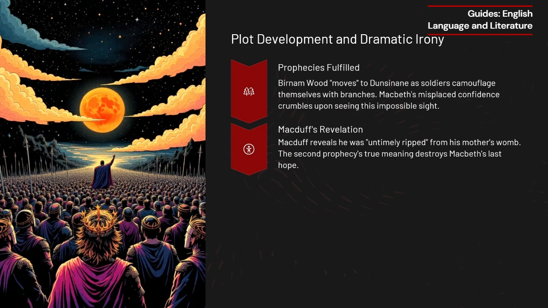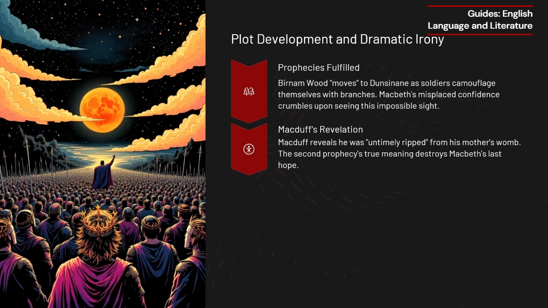Then, Macbeth finally comes face to face with Macduff. He had been warned to beware him, but dismissed the threat, believing himself invincible. When Macduff reveals that he was from his mother's womb untimely ripped, Macbeth realizes too late that the witch's words were never meant to reassure him. They were leading him toward his doom.